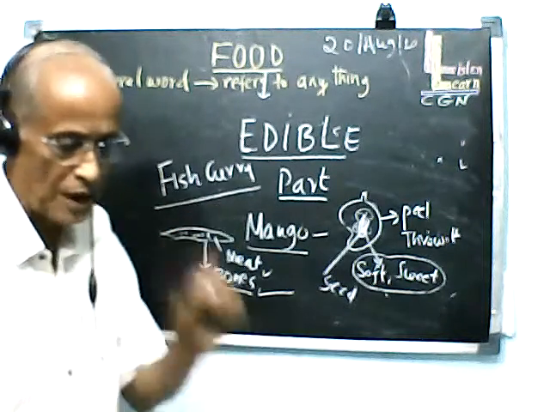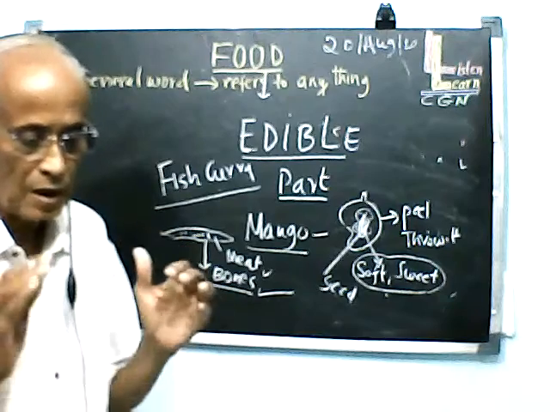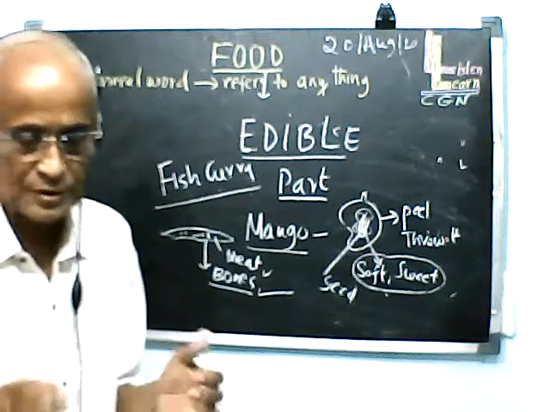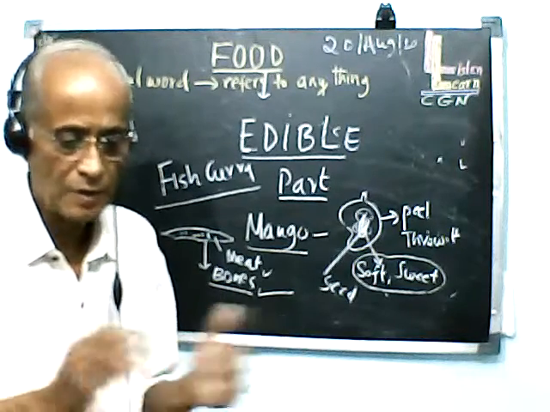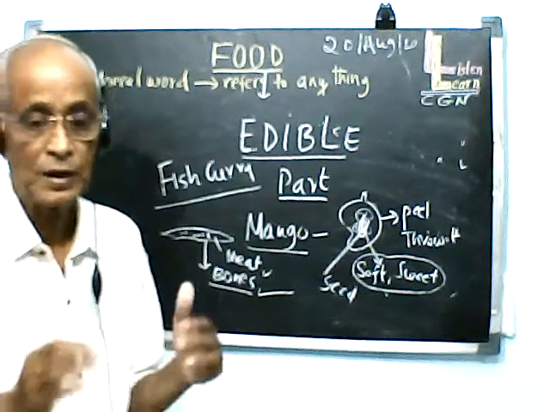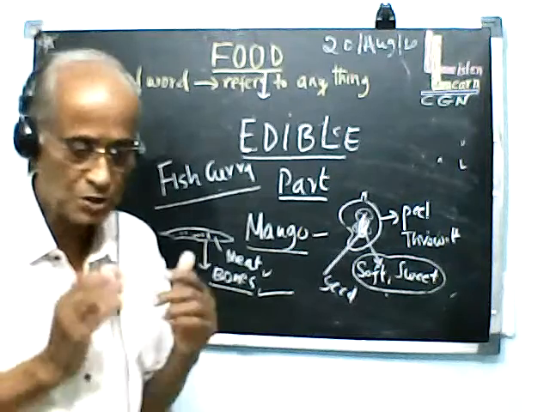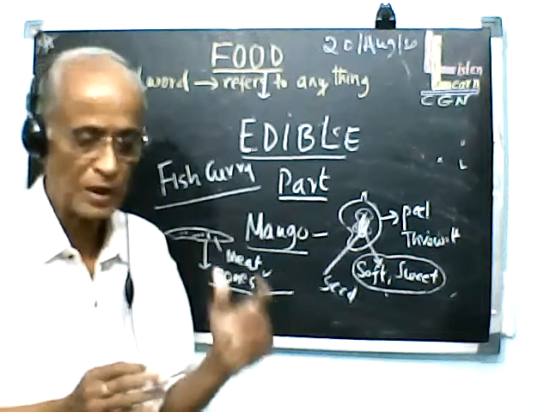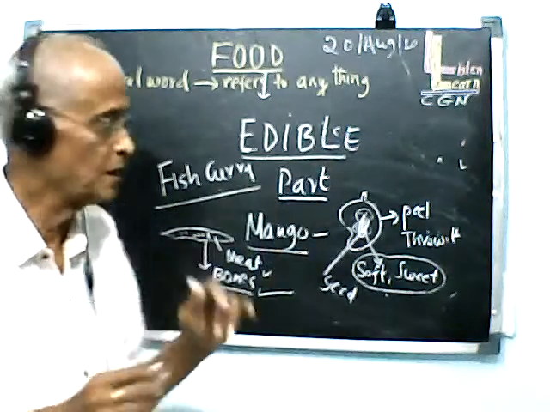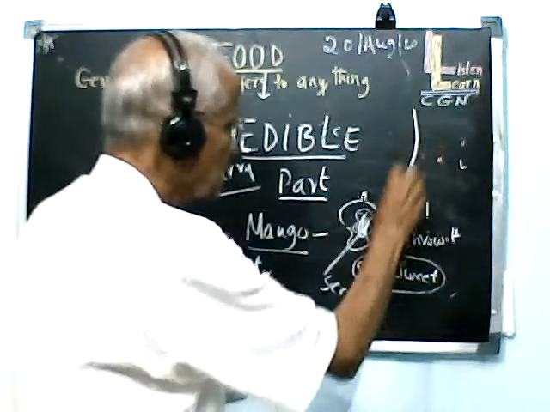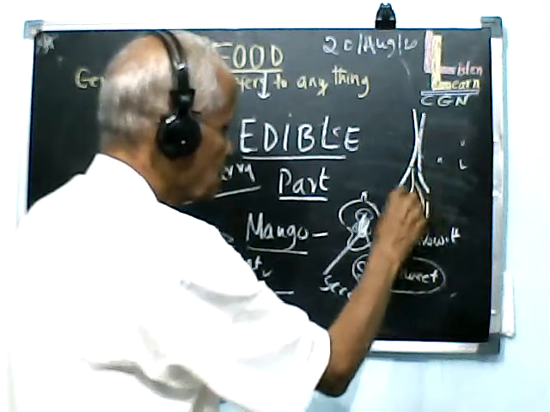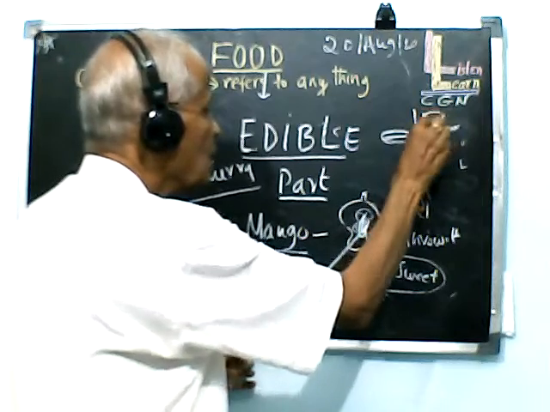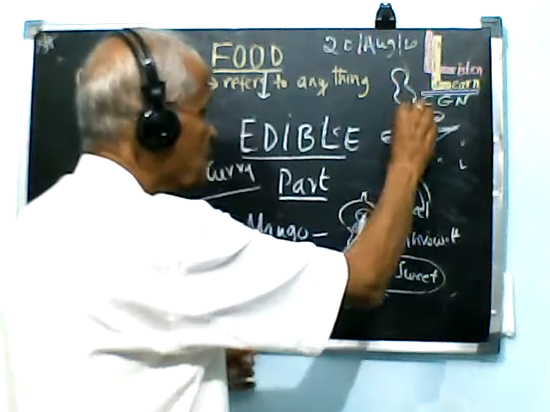So in every food item we make, many times there will be edible and non-edible parts. But most of the vegetable dishes you make are edible. If you look at the plant itself as a material, you know there are roots, leaves, there may be some flowers, and there may be fruits.